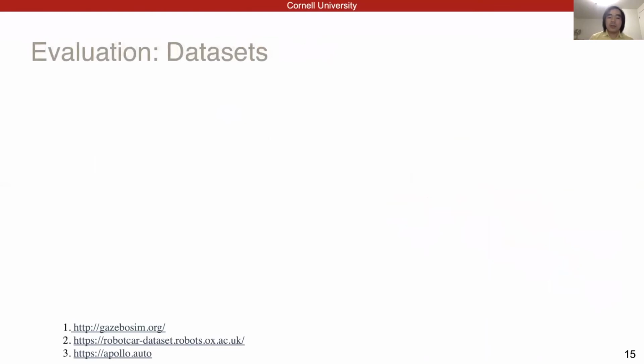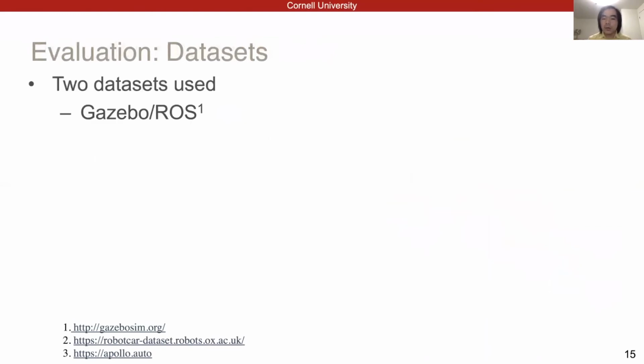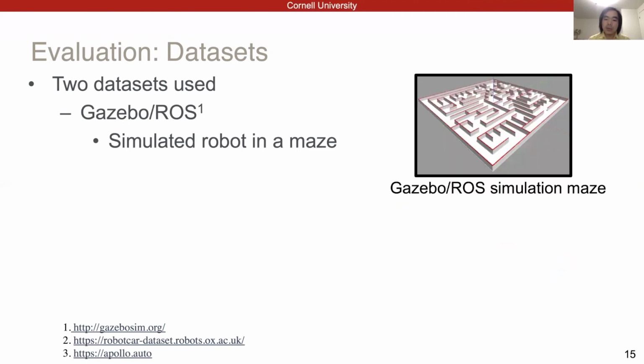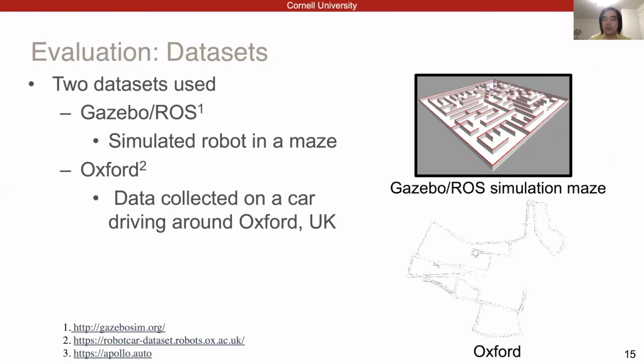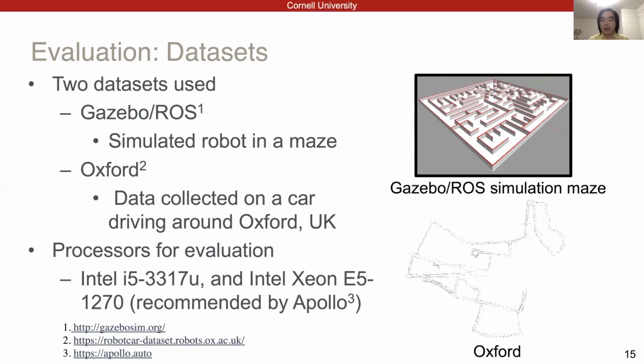Two datasets are used in the evaluation. First, we use a dataset generated by the Gazebo robot simulator, which is used by many startups to develop autonomous vehicles. Here we show a maze simulated by Gazebo, and we perform experiments in this maze. Second, we use data collected by a car in the UK town of Oxford. Here we show the map we used in the Oxford dataset. For the hardware, we use an Intel Xeon processor recommended by the Apollo autonomous driving platform. We've also used a low-power Intel i5 processor.